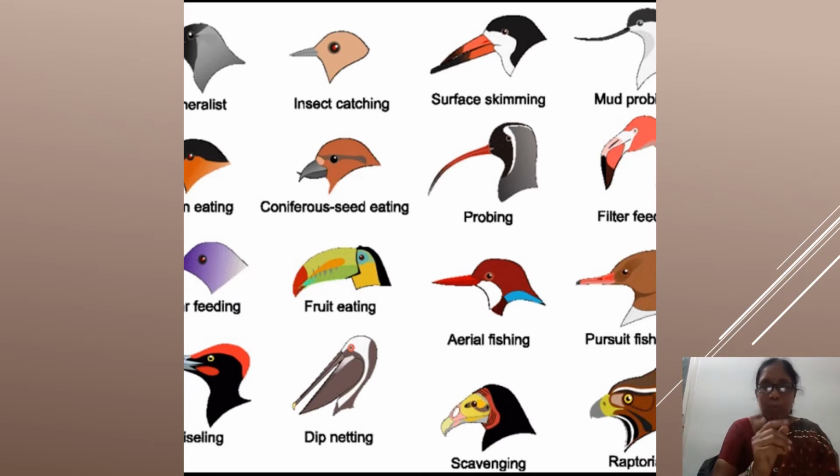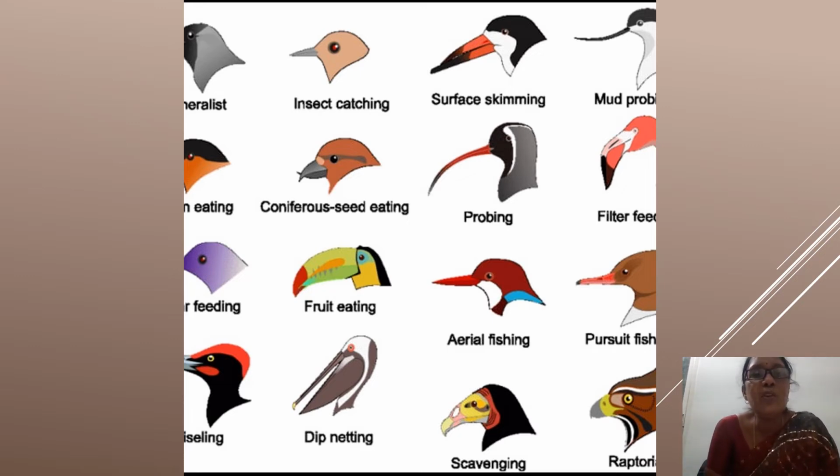In place of three, birds have one beak, kadama. This beak does the function of our mouth. This beak does the function of our teeth. This beak does the function of our tongue. The duties these three do, one beak does. We should not call it nose. We should call it beak.